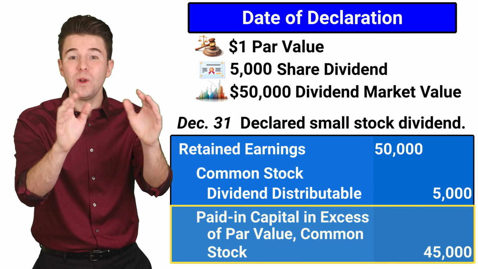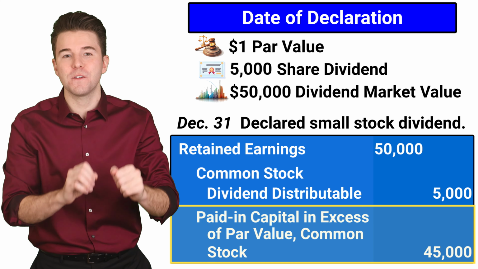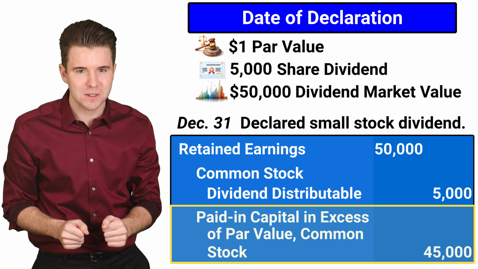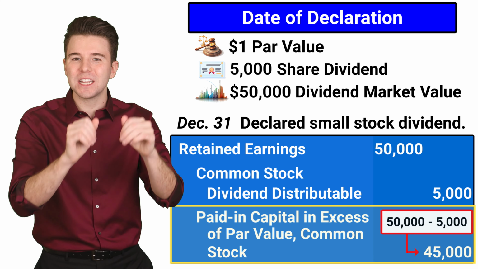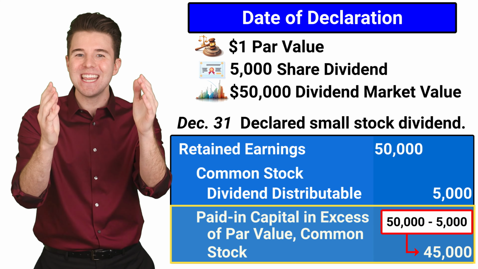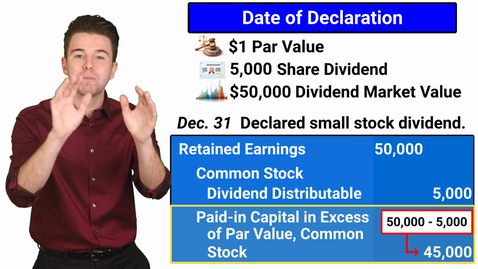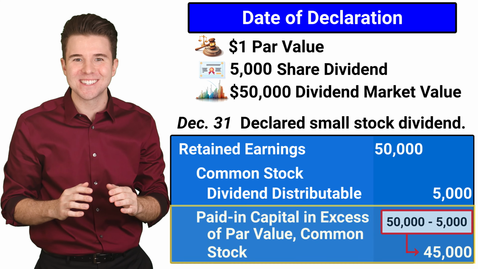We credit the equity account paid in capital in excess of par value common stock for $45,000, as this was the $9 difference between the $10 market price and the $1 par value, multiplied by 5,000 shares.